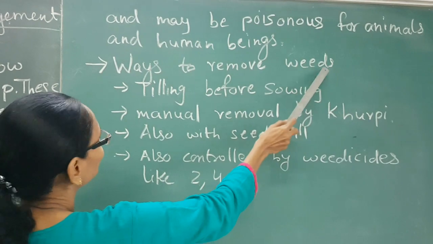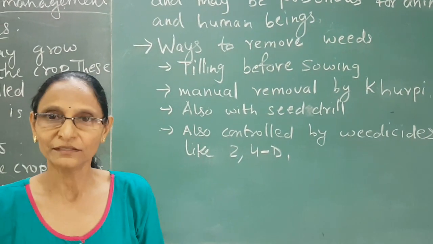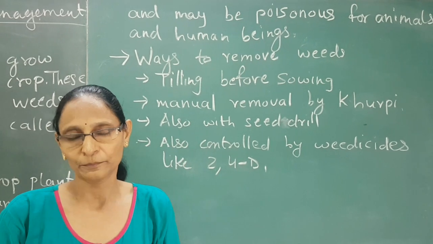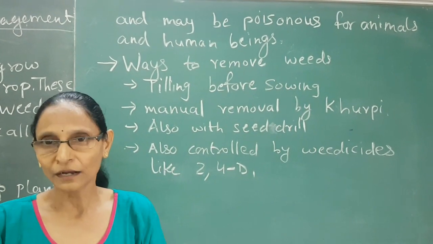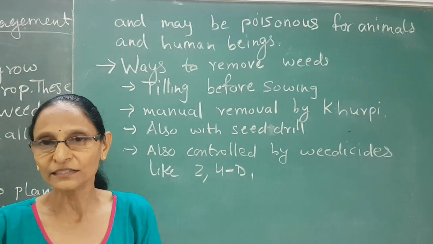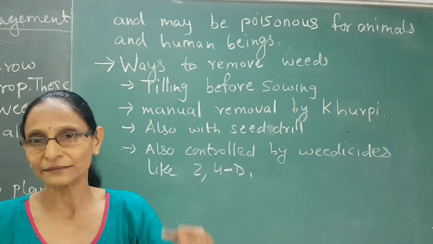Now, ways to remove weeds. Tilling before the sowing. When you are preparing the soil, in the first step, preparation of soil, you plow the field. Farmers plow the field. So tilling of the soil is there. If some weeds are there, they will be uprooted by that plow.